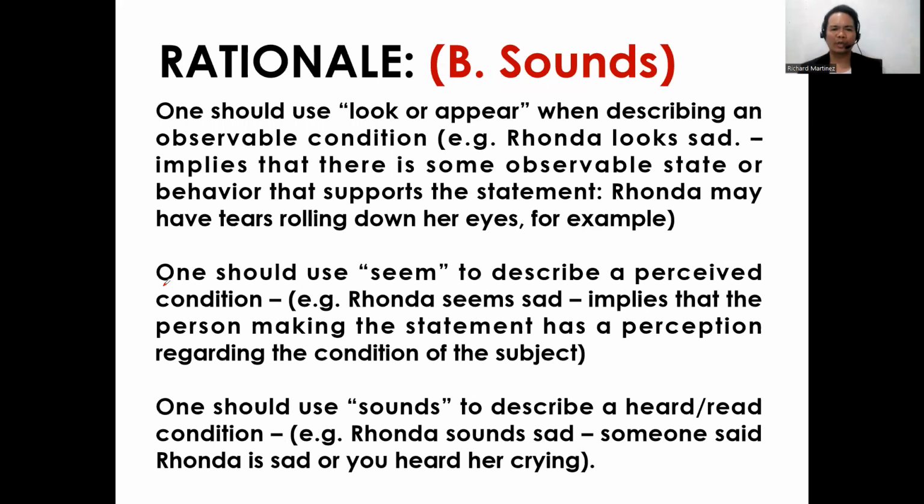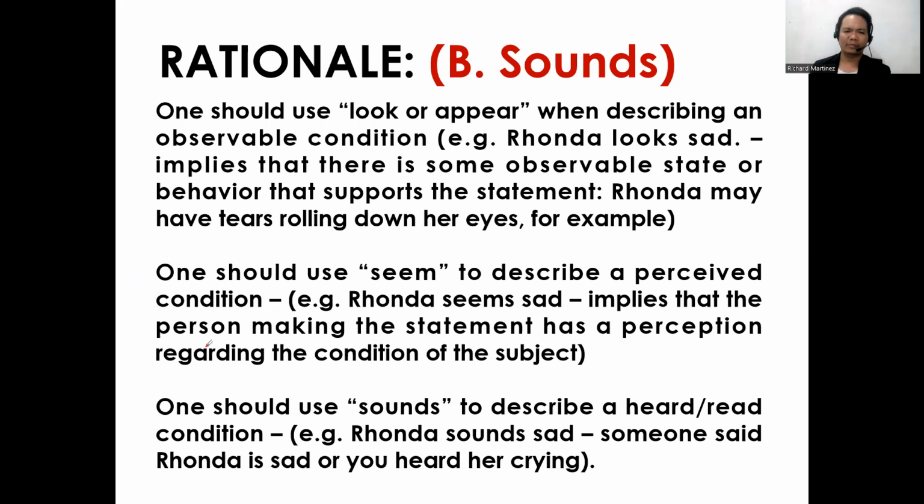One should use look or appear when describing an observable condition. Example, Rhonda looks sad implies that there is some observable state or behavior that supports the statement. Rhonda may have tears rolling down her eyes, for example. One should use seem to describe a perceived condition. Example, Rhonda seems sad.